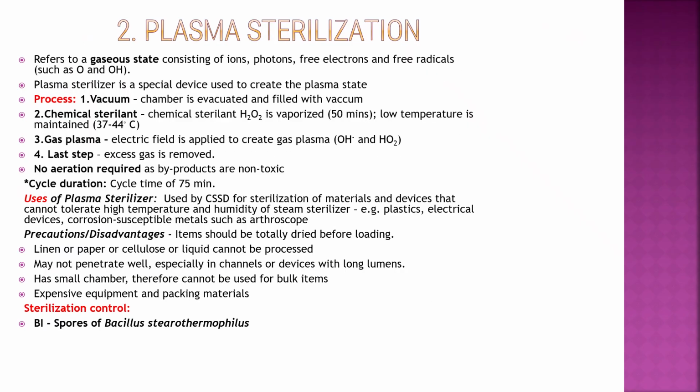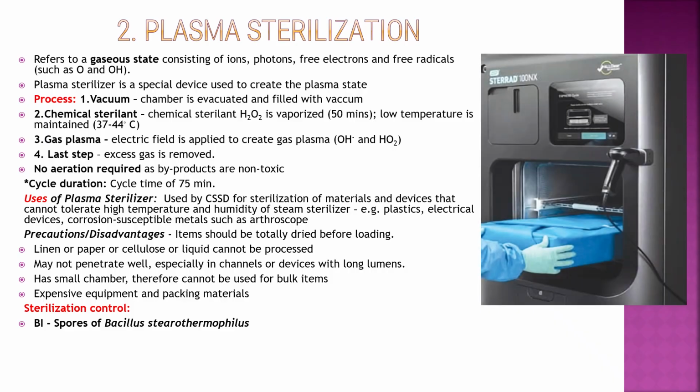Second is plasma sterilization. Plasma is a gaseous state consisting of ions, photons, electrons and free radicals such as O and OH. It is the most commonly used device in the CSSD to create the plasma state. Process: first a vacuum is created, then the chemical sterilant, that is H2O2, is vaporized for 50 minutes at low temperature, 37 to 44 degrees Celsius. Then gas plasma is produced by applying an electric field. In the last step, excess gas is removed. No aeration is required because the byproducts are not toxic. Cycle duration is 75 minutes.